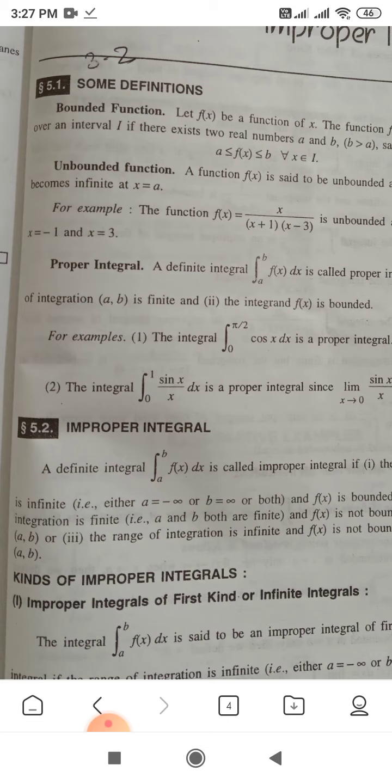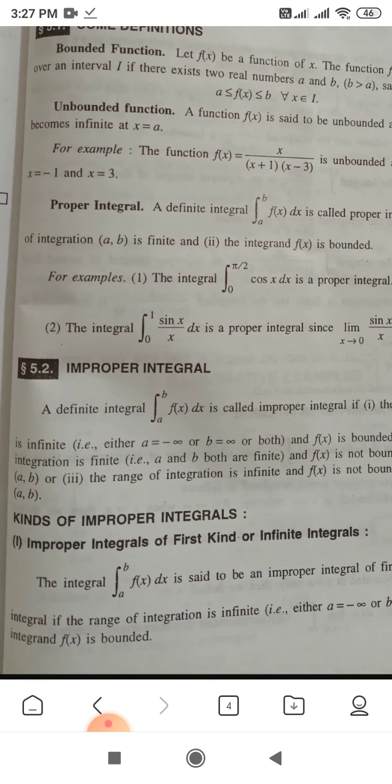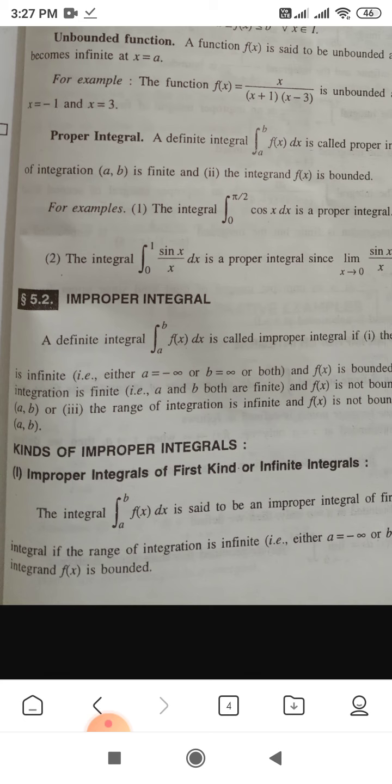This is the definition of bounded and unbounded function. Now, terminology. The next term is proper integral. A definite integral from a to b of f(x) dx is called a proper integral if, number 1, the range of integration a to b is finite, and number 2, the integrand f(x) is bounded.